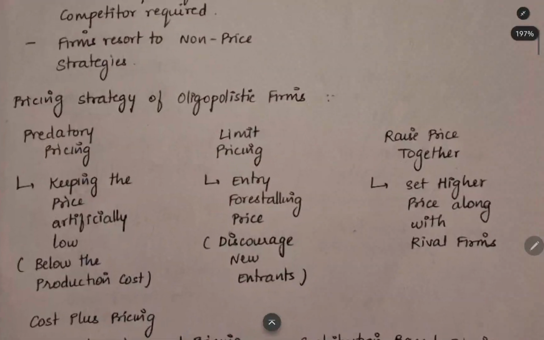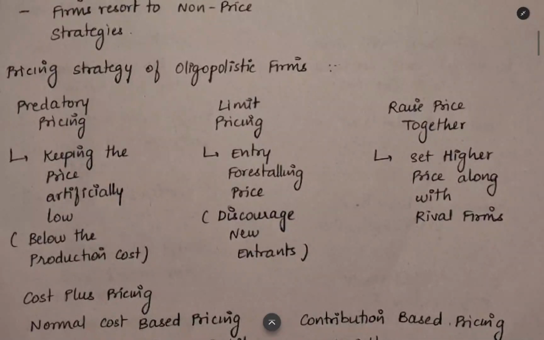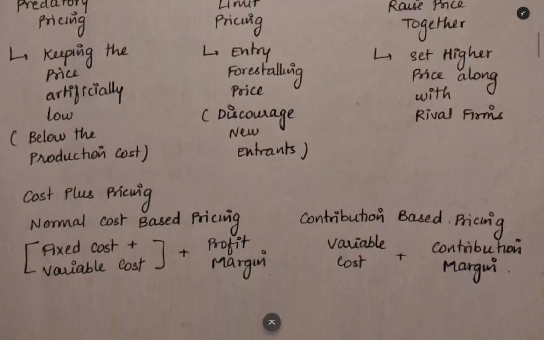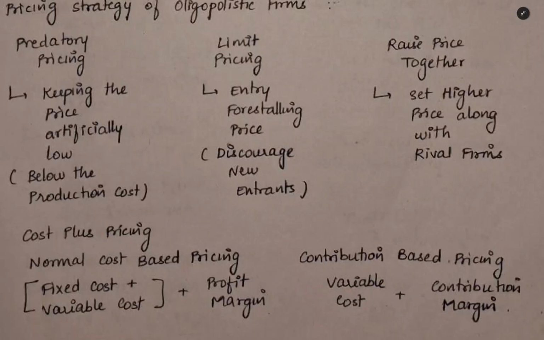Now, what is the pricing strategy of oligopolistic firms? What is the basis on which they will set the price? There are three things. One is predatory pricing. Predatory pricing means they are keeping the price artificially low, below the production cost. They will incur loss, but still they will keep it that way, so that it will help to drive the competitors out of the market. The competitors will not be able to match that price, and then they will eventually go out of the market. This is the meaning of predatory pricing.